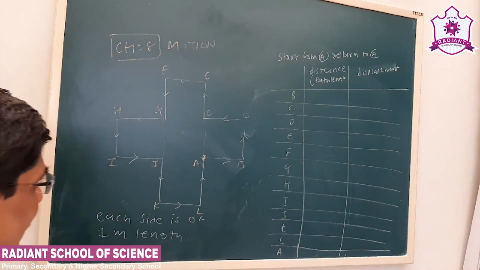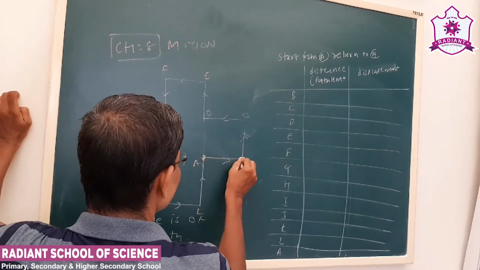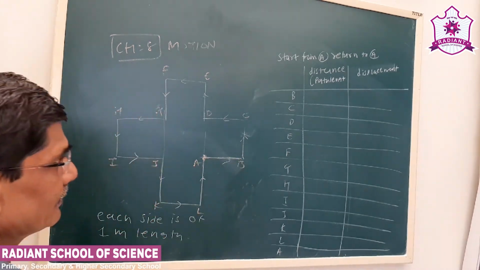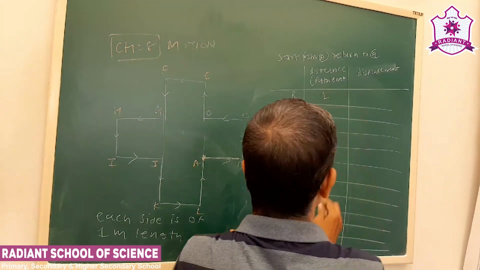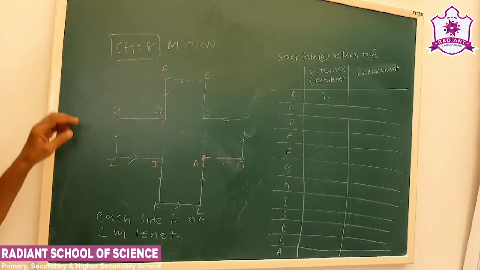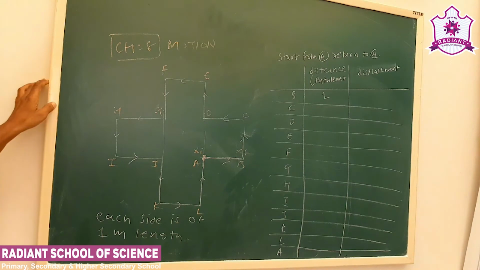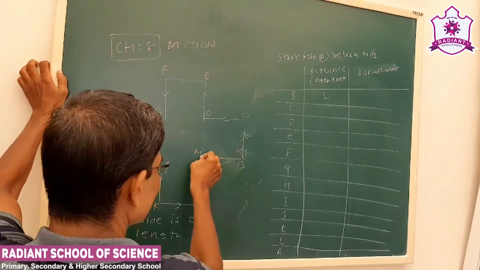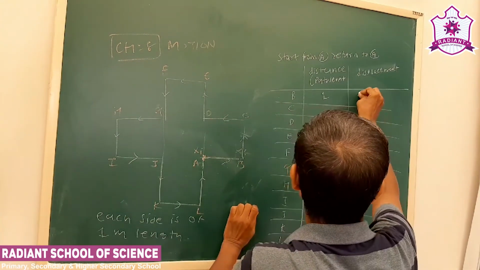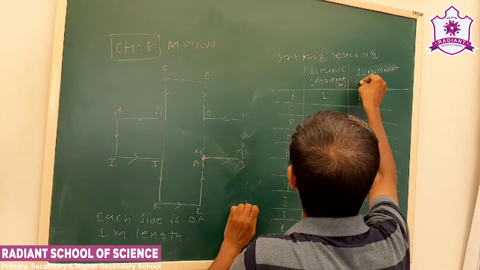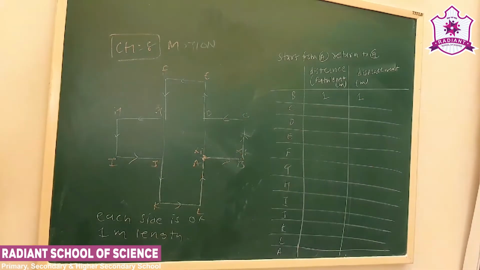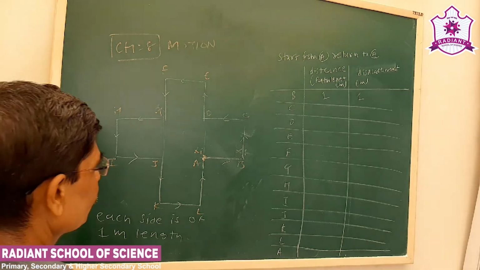Now let us say it has moved from A to B. What is this length? Each side is 1 meter length. Now for the AB condition, this will be xi and this will be xf. So the shortest distance will be xf minus xi, that will be AB only, 1. Now it has moved further.